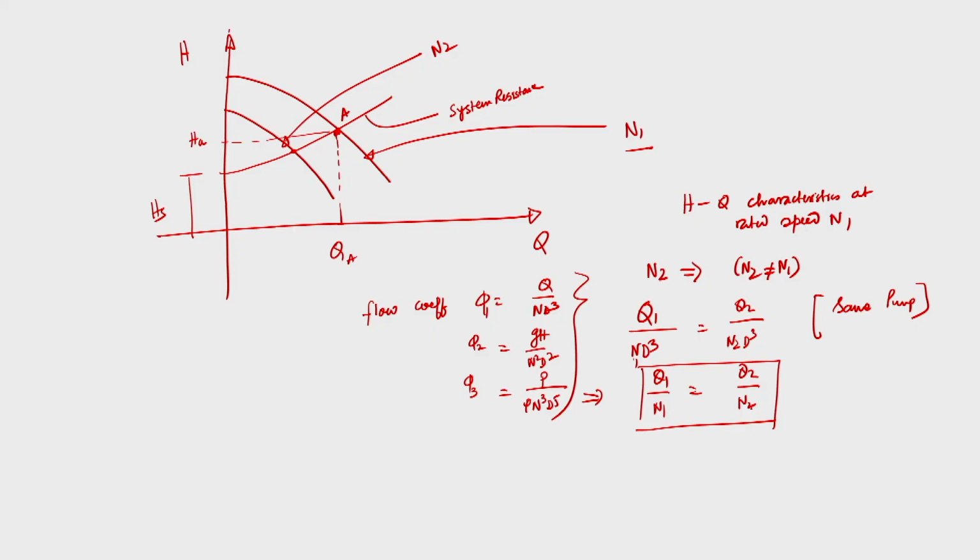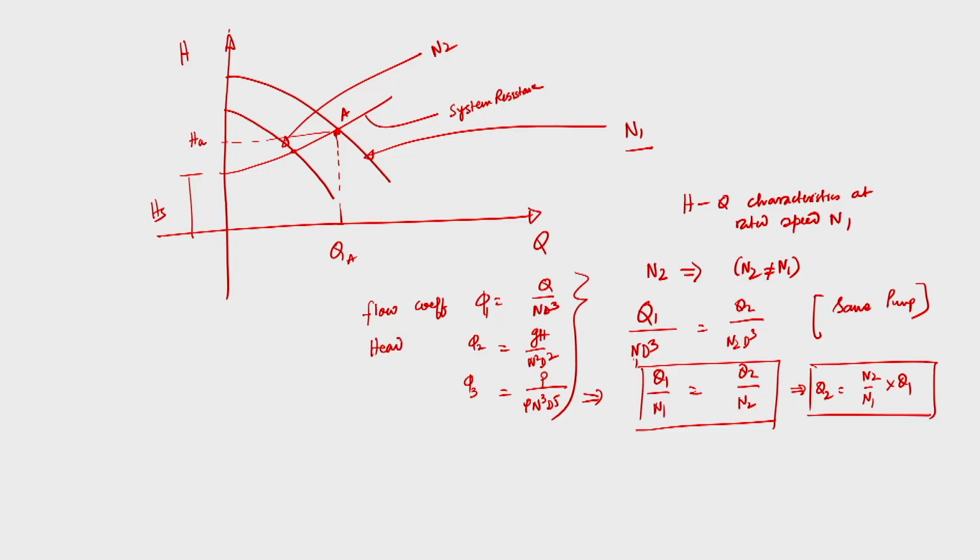So, I can apply this and I am obtaining... If I know Q1 at a speed N1, and I change the speed to N2, then I can calculate what would be the Q2 at the different speed N2. That will be N2 by N1 into Q1. This is the flow that will be delivered by the pump when the same pump, or a pump of a homologous series, is allowed to run at a speed which is not equal to the rated speed.